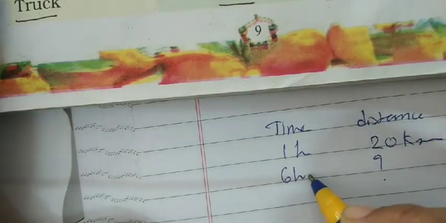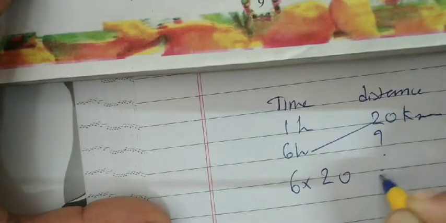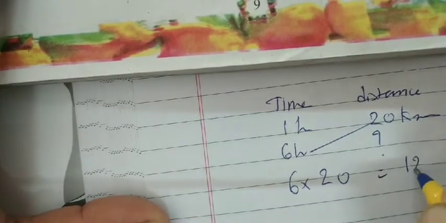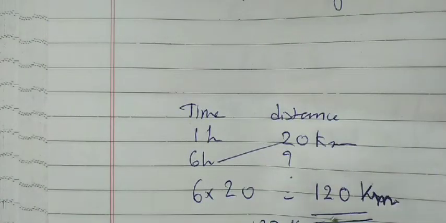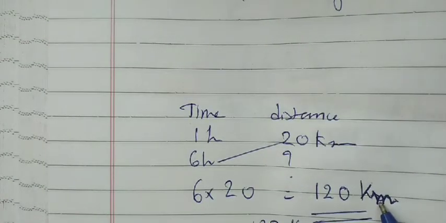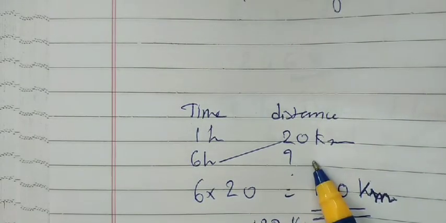So what are you going to do? Cross multiplication. 6 multiplied by 20 is equal to 120. So we get 120 kilometers. Why are we writing kilometers? Because we are supposed to find out the distance. Okay, so this is how we answered the second question of the given example.